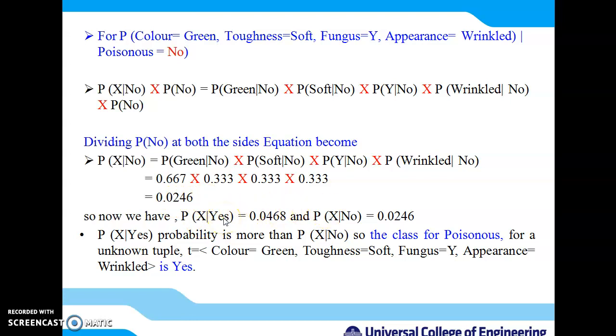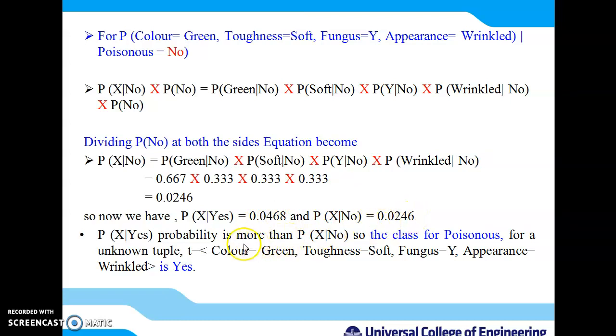Now we have to check both of our decisions. What is the probability if we say that this particular example belongs to the poisonous class, and what is the probability if this particular tuple belongs to the class no? So just compare the values 0.0468 and 0.0246. Which value is larger? You can see that 0.0468 is larger than 0.0246.